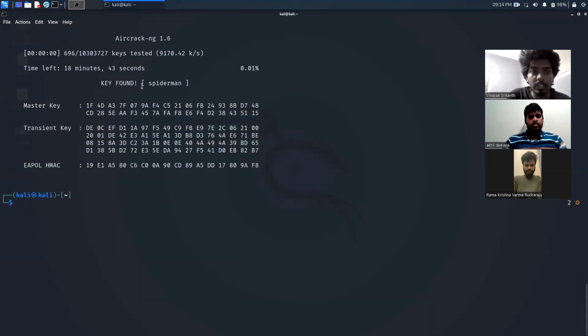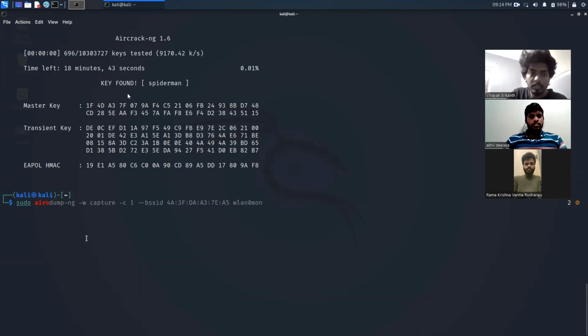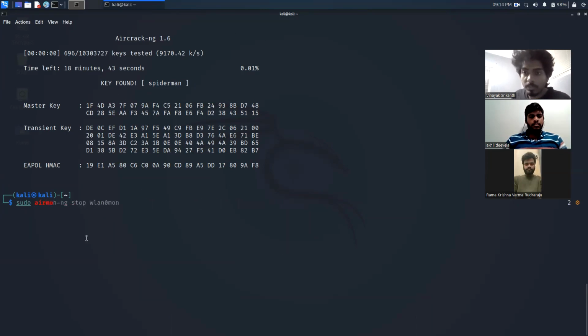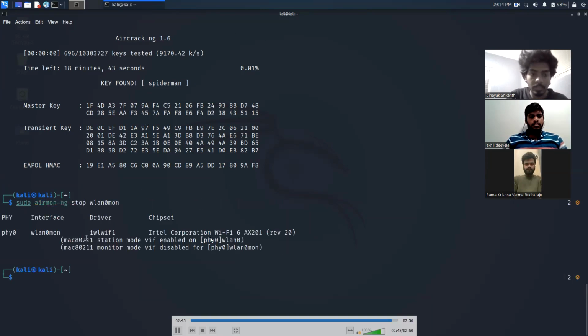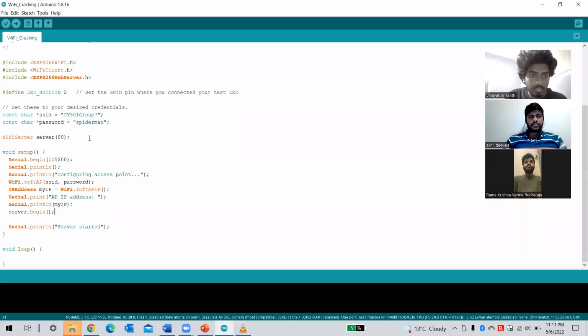So we can see that the key is found, and it's Spider-Man, which we have used as the password for the access point. After this process, we are going to stop the monitor mode on the wireless interface, and I'll show you. We can see that the password used is Spider-Man.